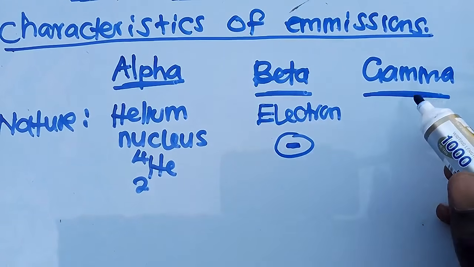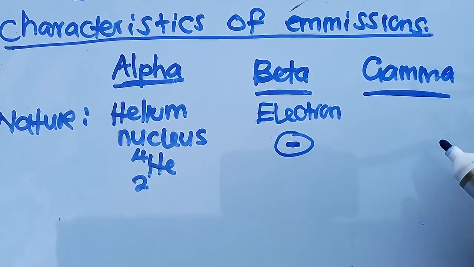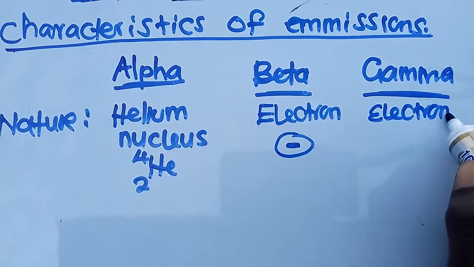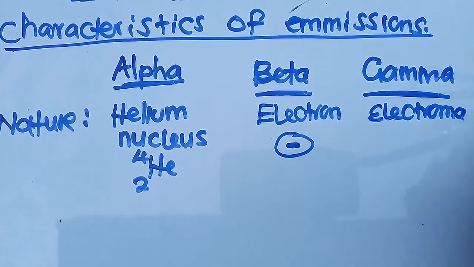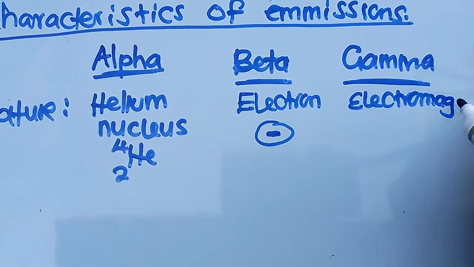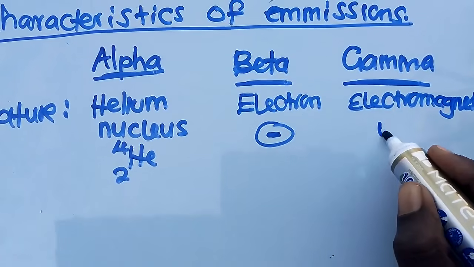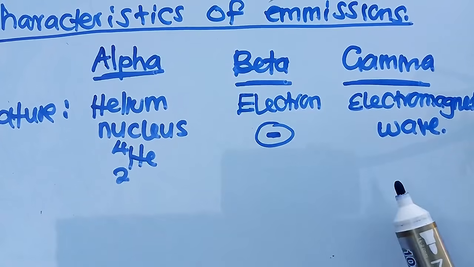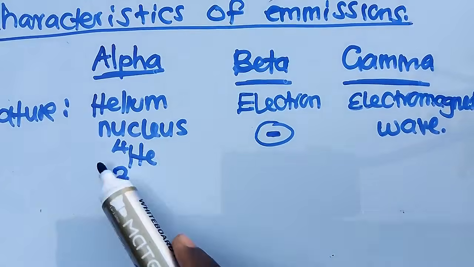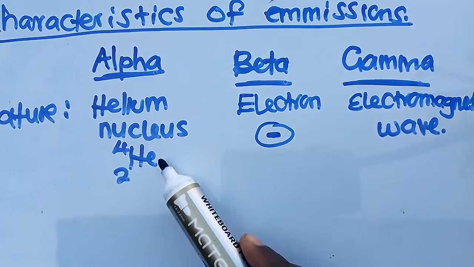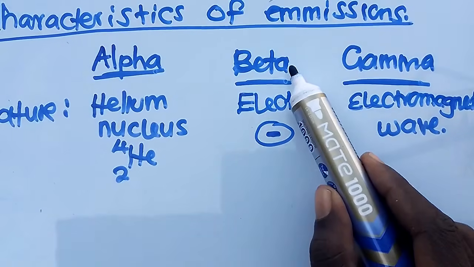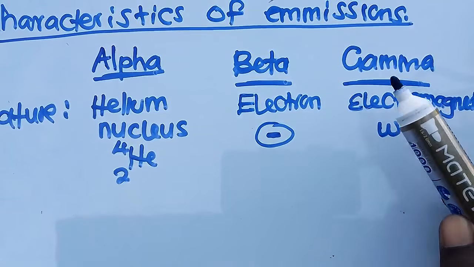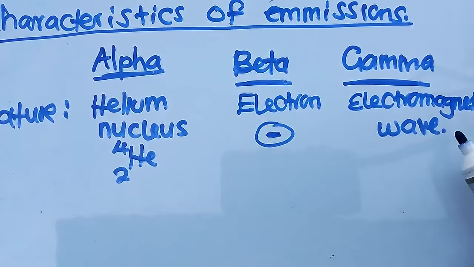Then by nature, what is a gamma ray? A gamma ray is an electromagnetic wave. This is what you need to get. So I've explained these three. By nature, an alpha particle is a helium nucleus. By nature, a beta particle is an electron. By nature, a gamma ray is just an electromagnetic wave.